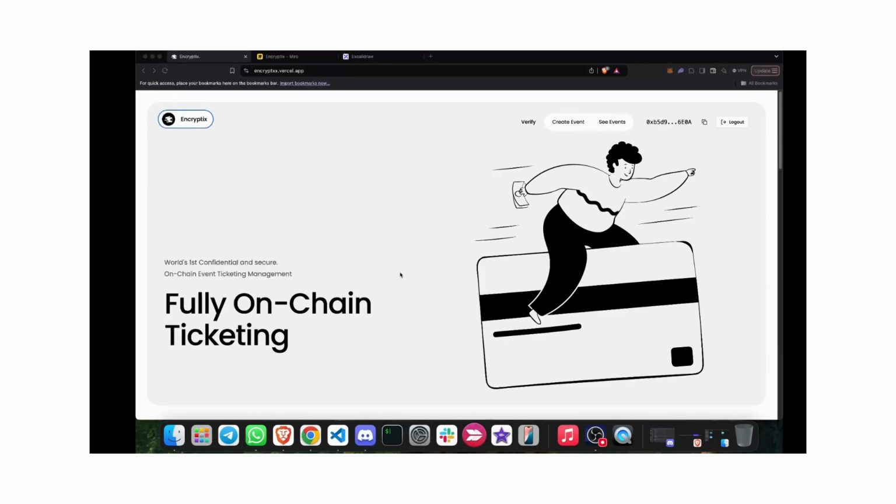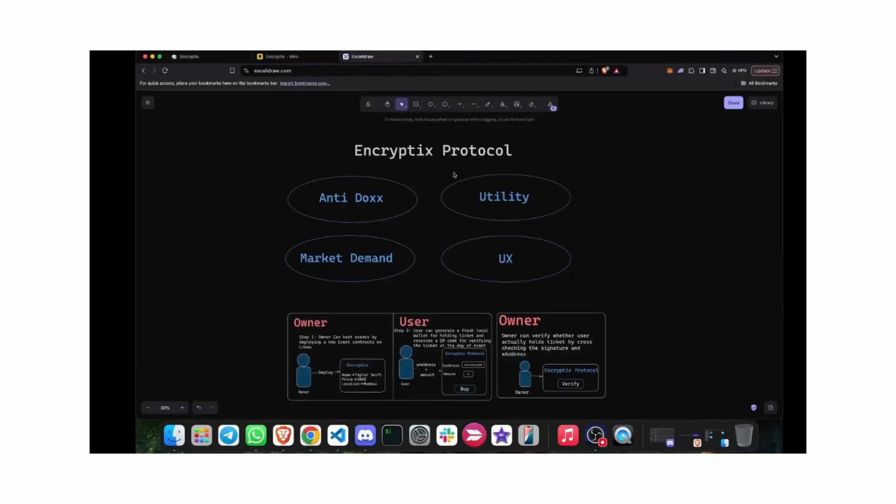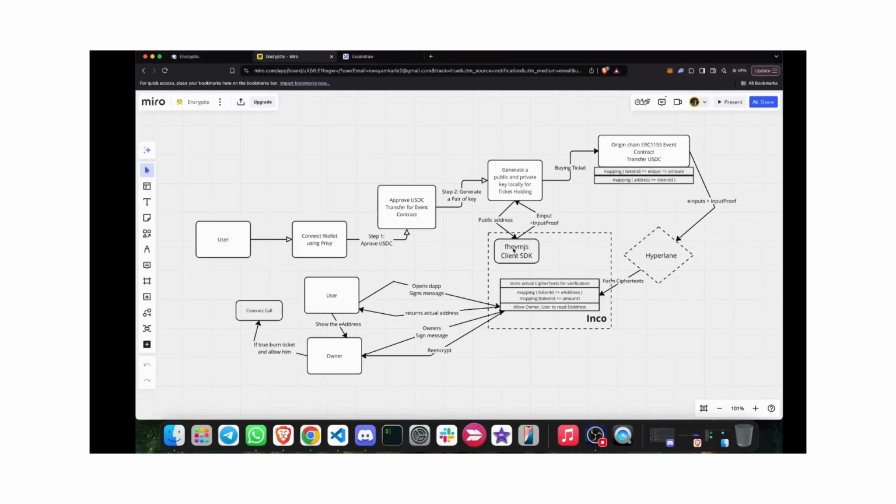So this approach can actually be solved very well using ZK, but the actual hurdle is composability. So we provided a solution using FHE, because FHE actually provides the composability. What do I mean by that? Suppose a ticket is being held by another address, then the user needs to provide the ZK proof, and when he provides the ZK proof, the owner can verify, but for verification someone needs to have access to the underlying plain text data.